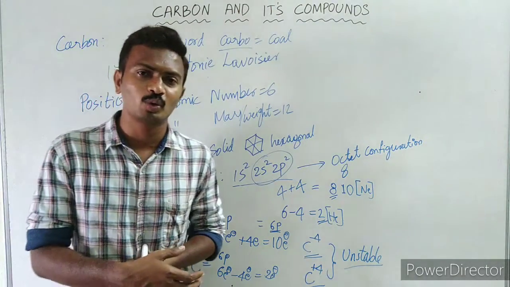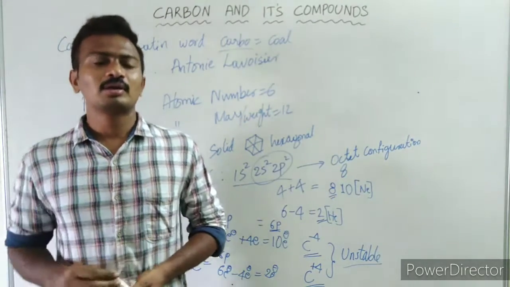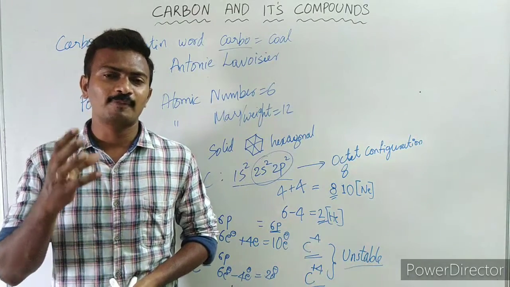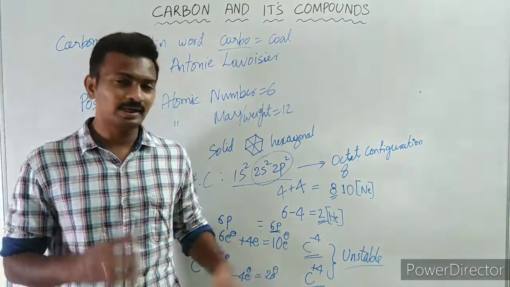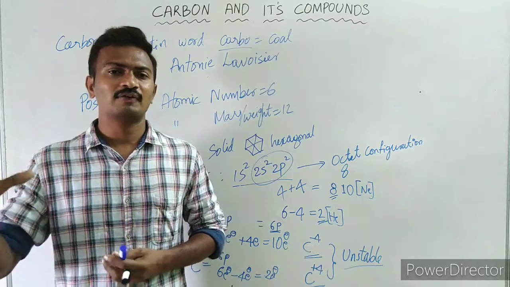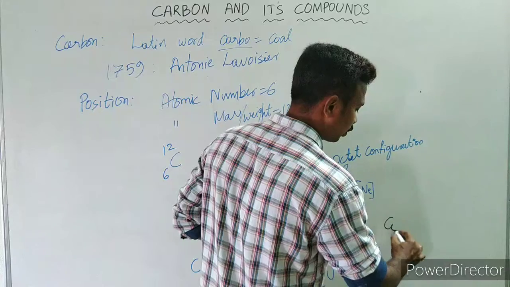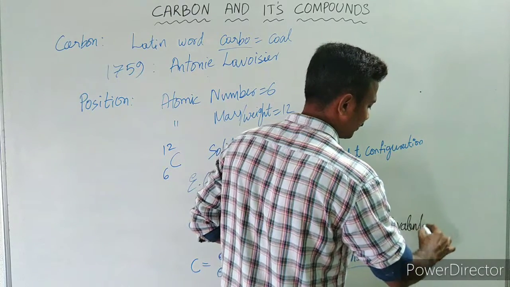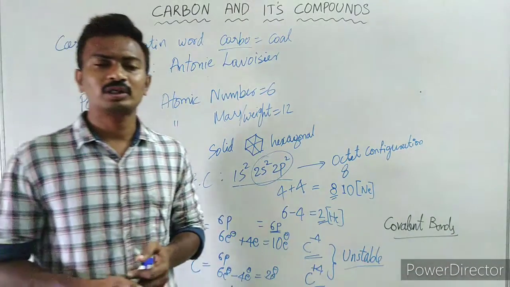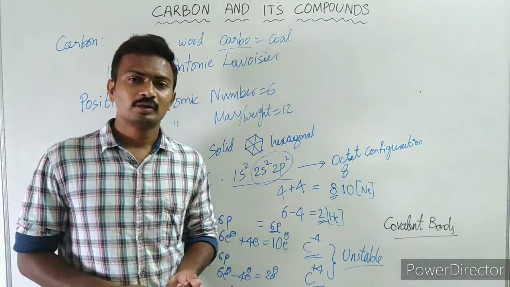Then how is carbon going to exhibit bonding? You know that carbon shows covalent nature, covalent bonds. By sharing electrons, carbon can bond with other atoms, and it can exist in different compounds. So carbon mostly shows which kind of bonding? Covalent bonds. Most of the chemistry of carbon will be with covalent bonds, right?